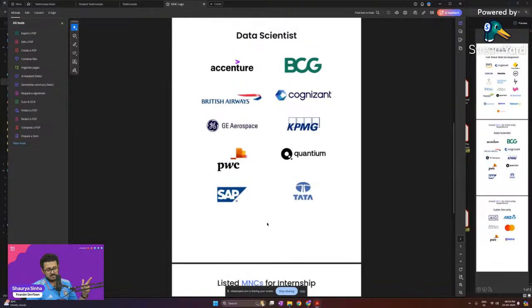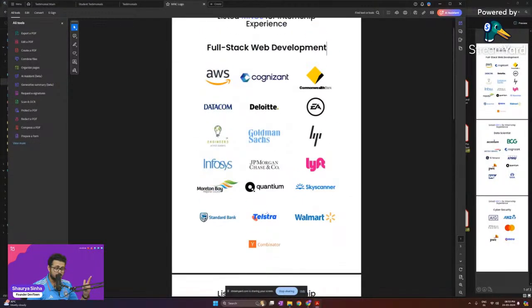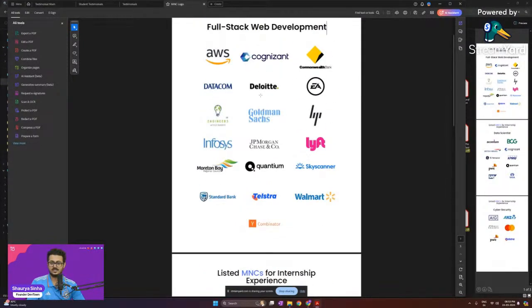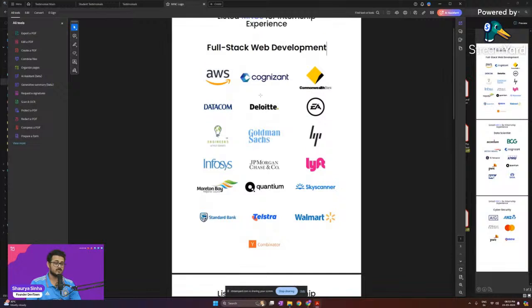In full stack development, we have got 100% placement. So that was a very good thing. And in data scientist, that is the data analyst program, we have got 98% placements. So yeah, if any of these two technologies is something that you guys are interested in, then it is a good way to go further. I've already told you guys what to study, how to study, and how to go further with it.